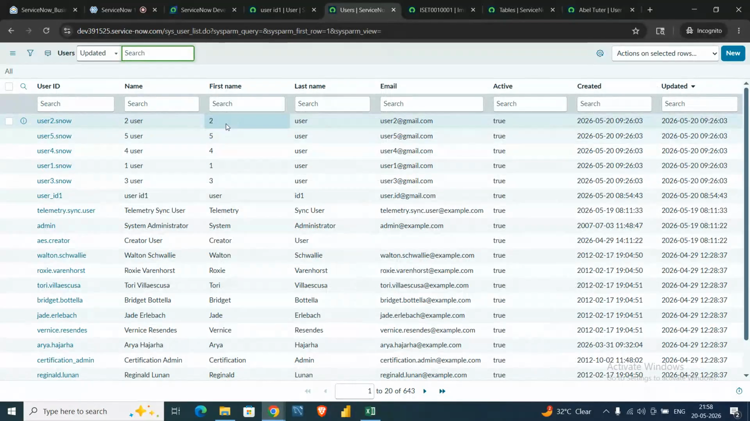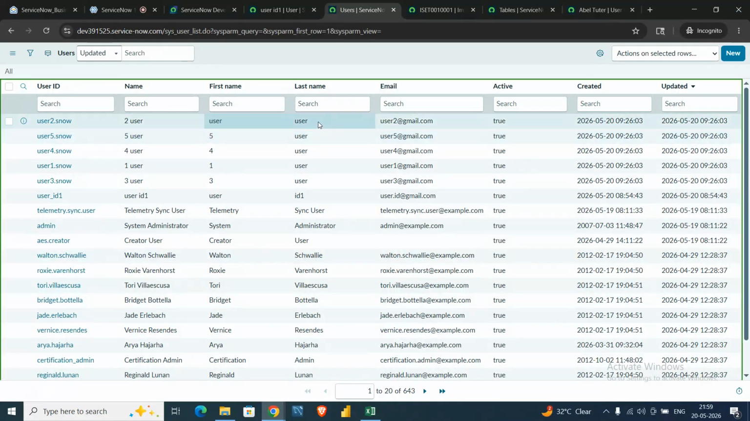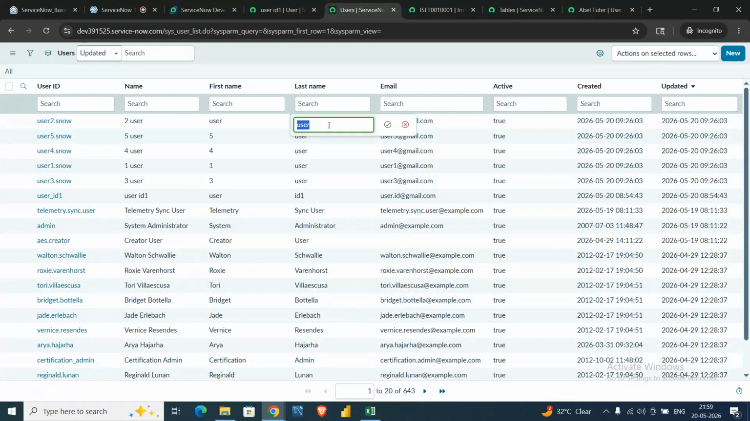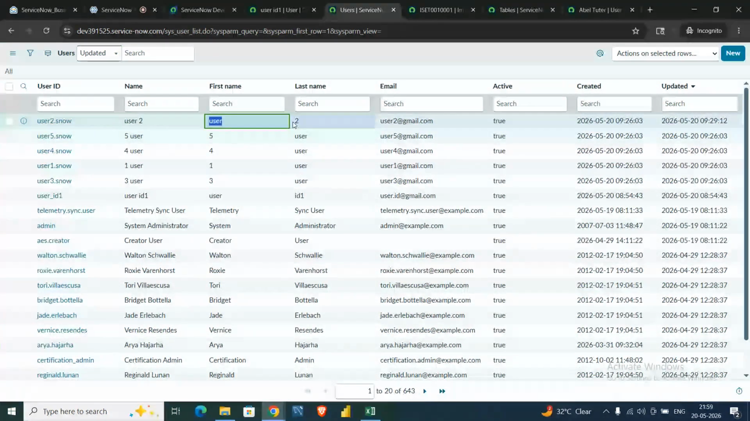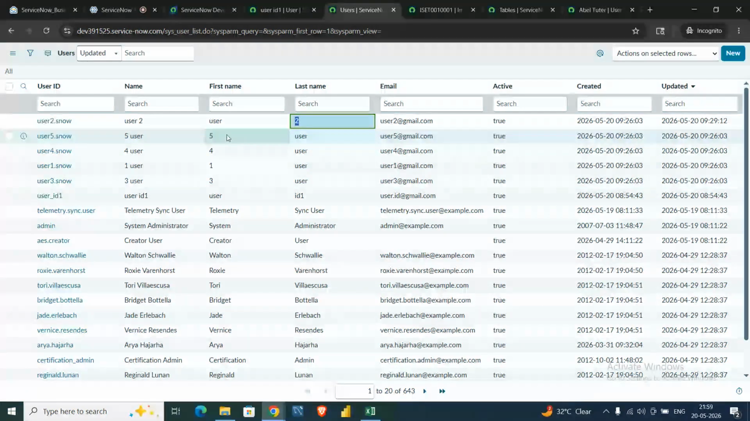So how can we manually change that? You have to double click on any field name, and the value 2 comes up. Suppose I want to populate the first name as user, I can type user and tick mark, and it will update it. I just update the 2 here and tick mark, and it will update it. If I refresh this page, as you can see, it is now user and 2. So these are the few options for how you can edit the data in ServiceNow.